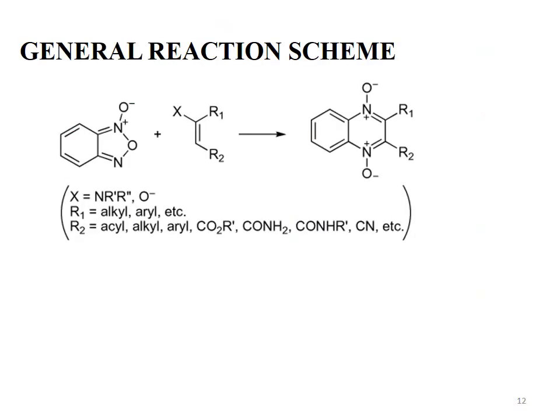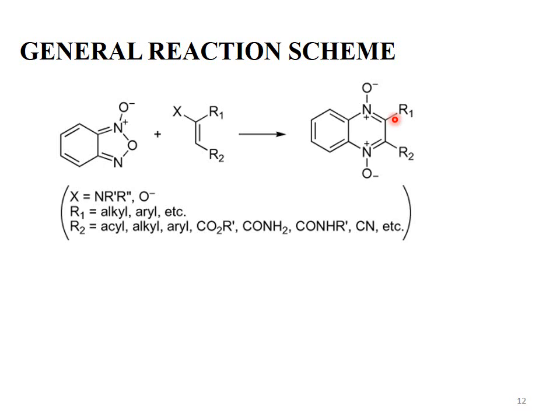This is the general reaction scheme. See this one. This is the one coupling partner, this is one reactant of the Beirut reaction. This is the benzofuroxan system. It reacts with an alpha,beta-unsaturated ketone, or it may be a beta-ketoester, or a beta-ketoamide. Then when it reacts with this benzofuroxan system, it gives us the quinoxaline 1,4-dioxide system.